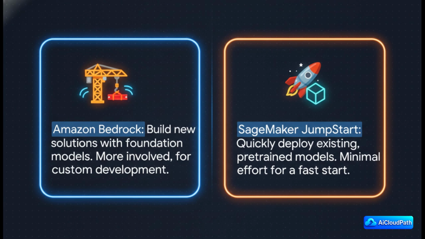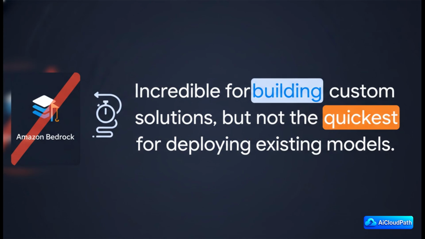So, we are down to the final 2, Amazon Bedrock and SageMaker JumpStart. And this is where it can get a little tricky, because both of these are absolutely Gen AI services. Bedrock is your go-to if you want to build a custom solution from the ground up using some seriously powerful foundation models. But SageMaker JumpStart, its entire reason for being is speed. It's designed to let you grab an existing pre-built model and get it running with almost no fuss. So look, while Bedrock is an incredible service for custom Gen AI development, it just doesn't meet our number one requirement, the fastest possible deployment. Bedrock is about building, and building takes time. So for this specific problem, it's not the right fit.